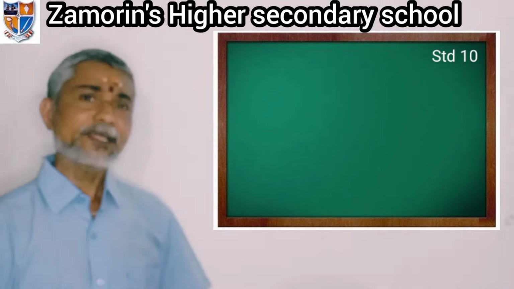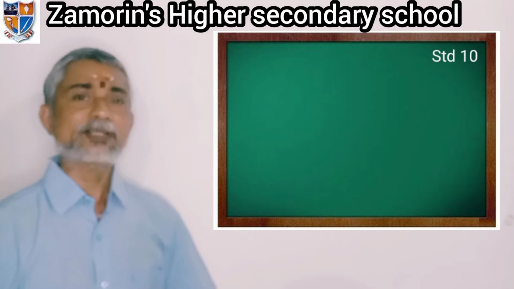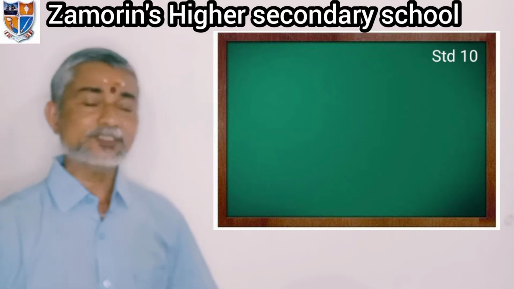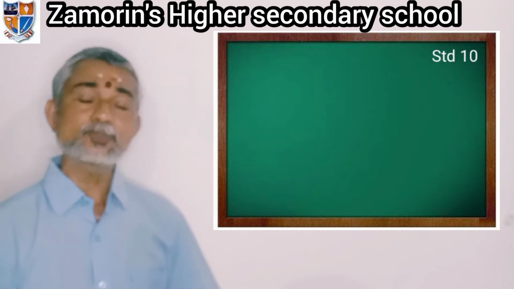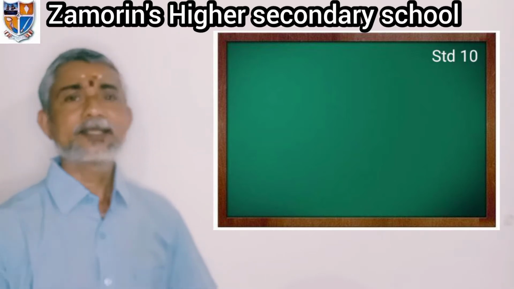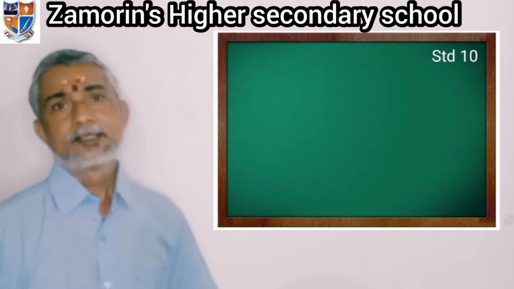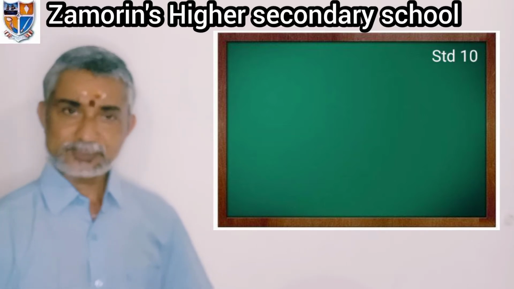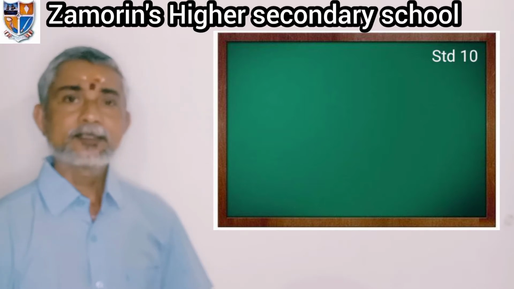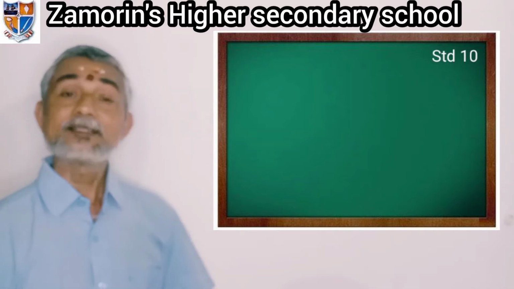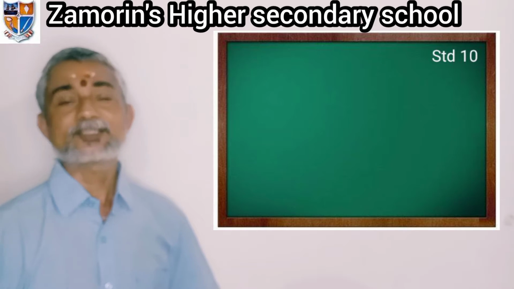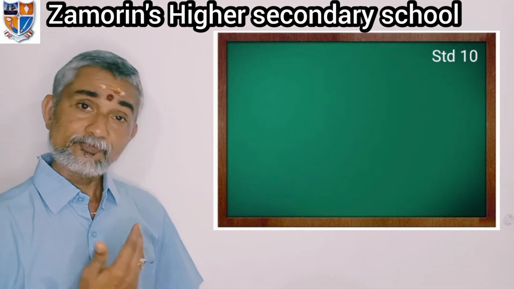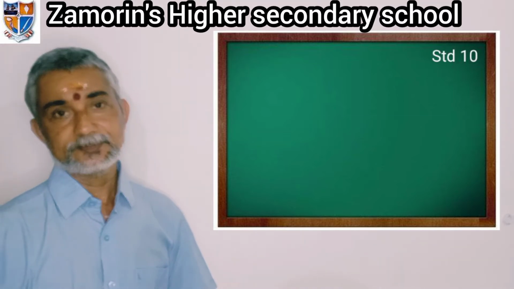In the case of extraction of metal from concentrated ore, two steps are there: making it into oxides, and reduction with a suitable thing, like carbon rod or electricity. So first of all, we can see the steps included in the extraction of metal from concentrated ore. The first one is calcination.